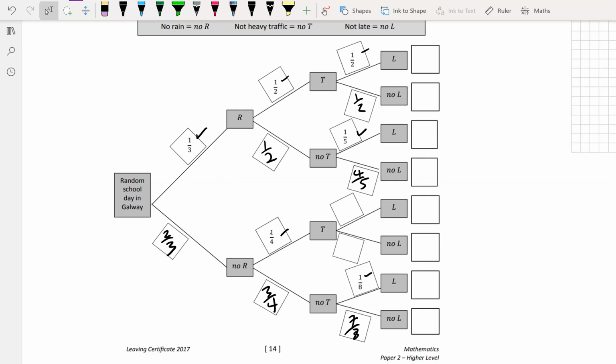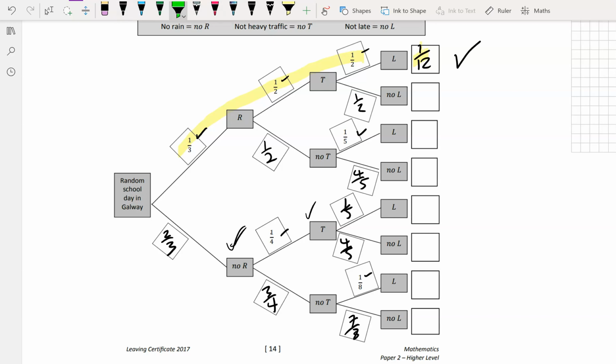You have the situation where we have no rain, traffic, and then they want the probability of being late. That wasn't outlined for us above, so they said in any other situation the probability of being late is a fifth. So late here is going to be 1/5, which leaves us with 4/5. And then just to get the ends, you just multiply a third by a half by a half. It's going to give you 1/12.